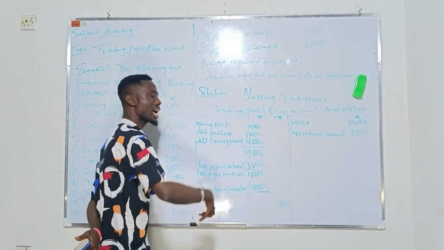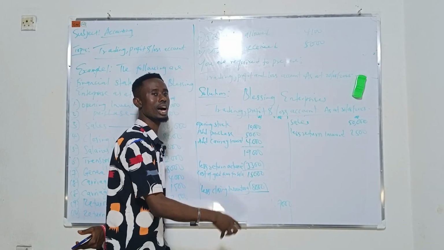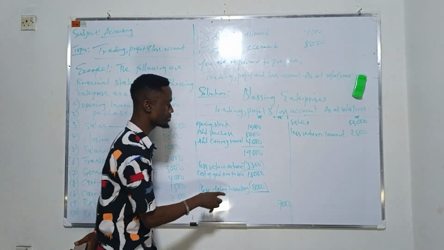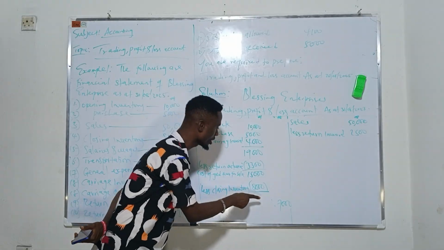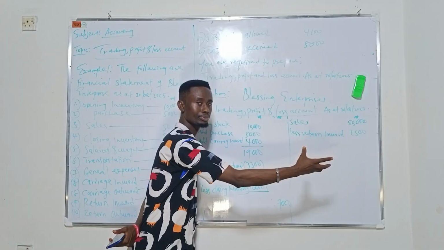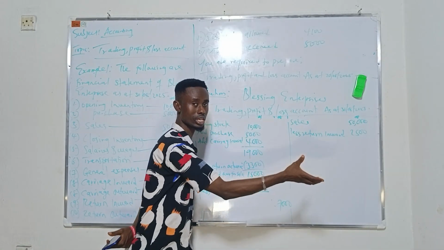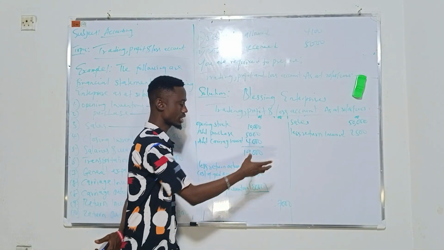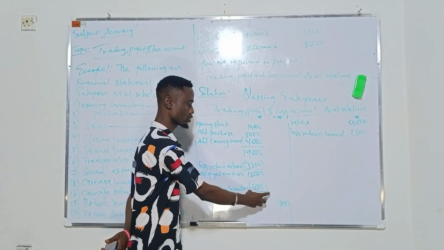Then at the end of the month, we are still having some goods that are remaining. So if you minus the remaining goods from these goods, this is the goods that we want to sell. That's why I say available for sale. Then at the end of the month, these are the goods that are still remaining.